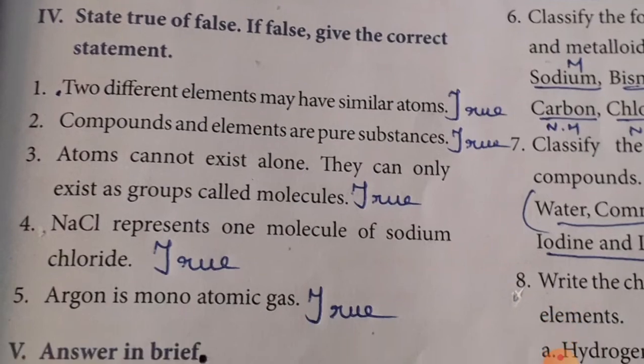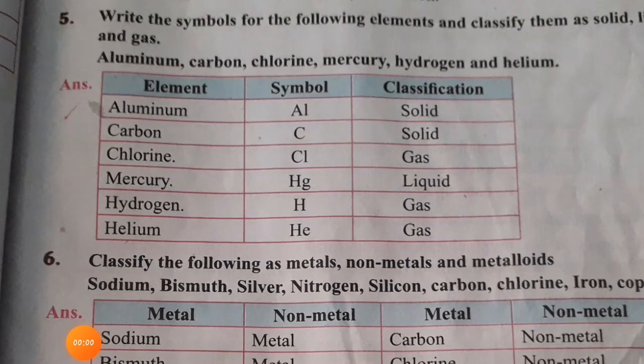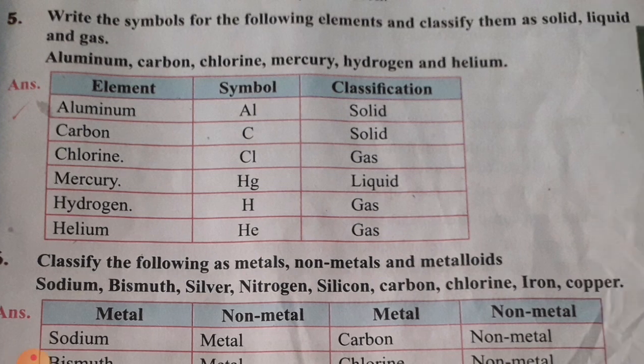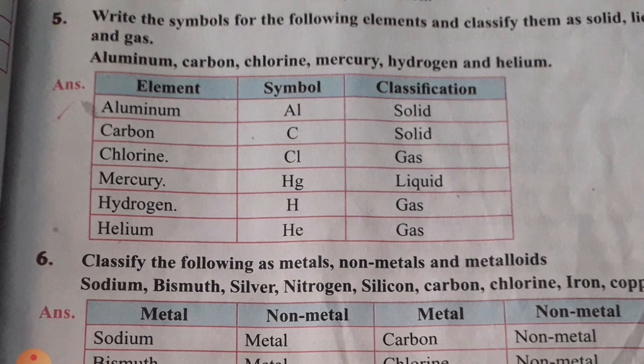1 mark questions over, children. See the fifth question, it's a very important question. Write the symbol of the following elements. You have to write whether they are solid, liquid, or gas. The elements given are aluminium, carbon, chlorine, mercury, hydrogen, and helium. So totally how many elements are given? 6 elements. You have to write the symbol and the classification, whether it is solid, liquid, or gas.